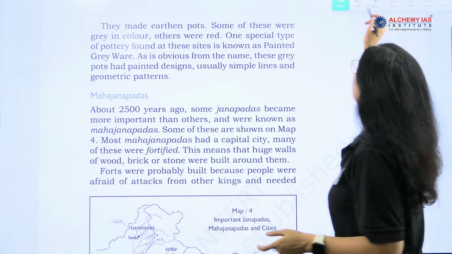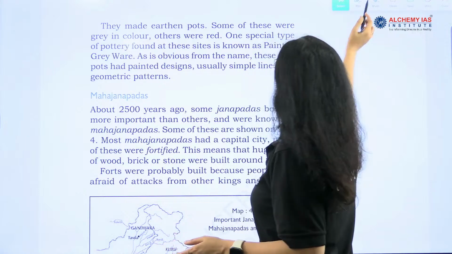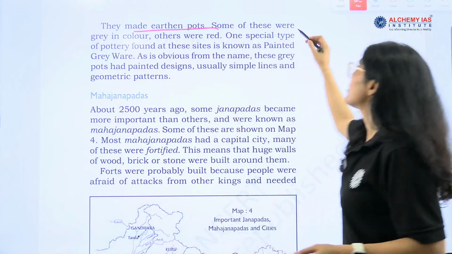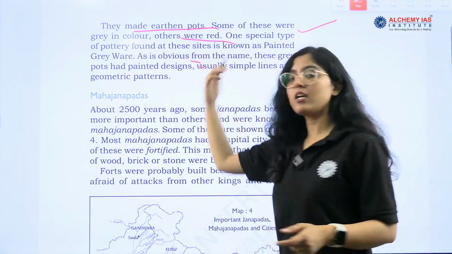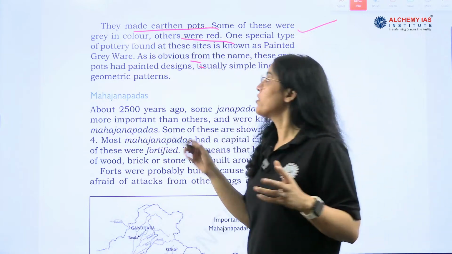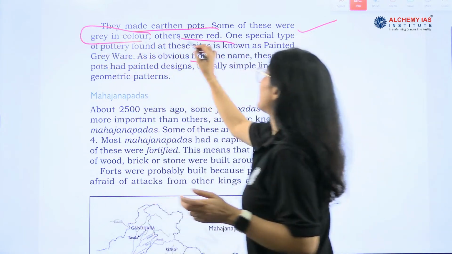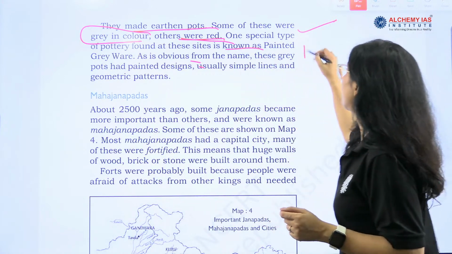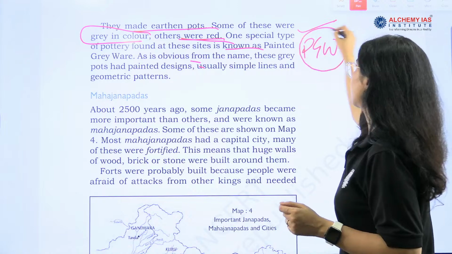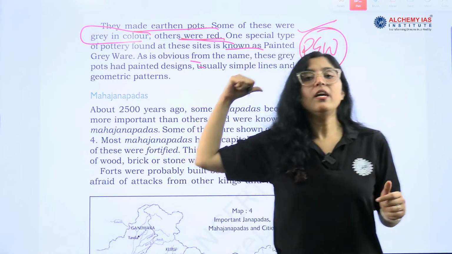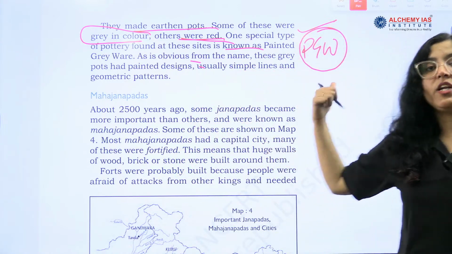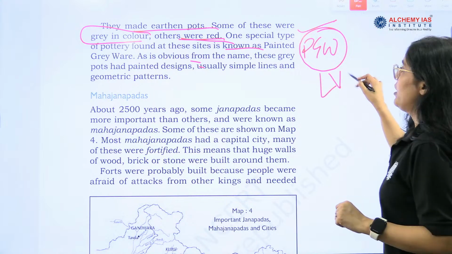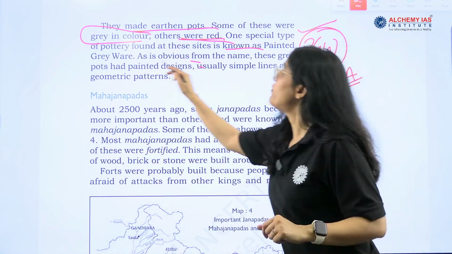Next, we also find earthen pots. Some of these were grey in color, others were red. Very, very important information that the color was grey or red. One special type of pottery is known as PGW. Remember this point, this was asked in UPSC related to the later Vedic age, that what kind of ware they were using.